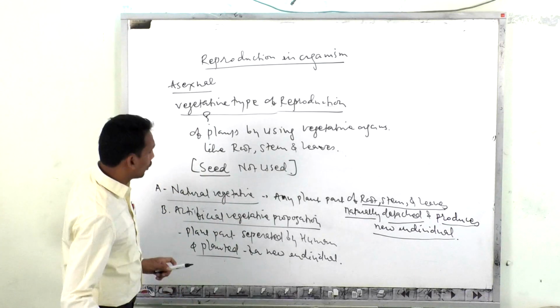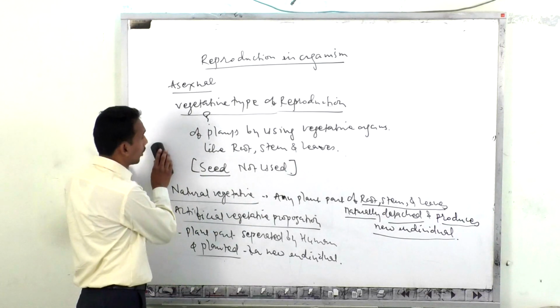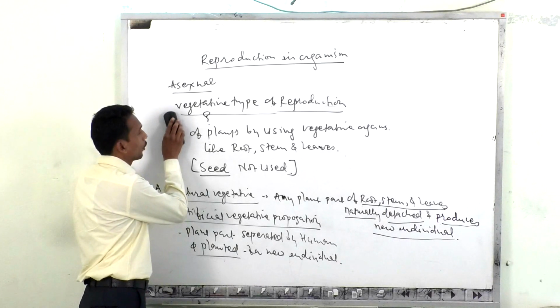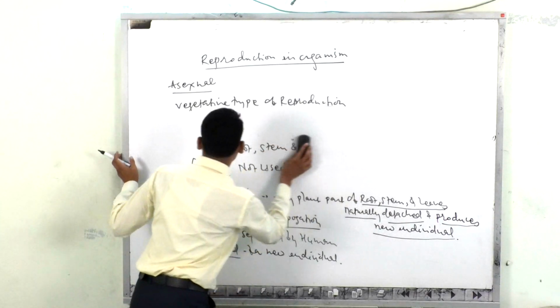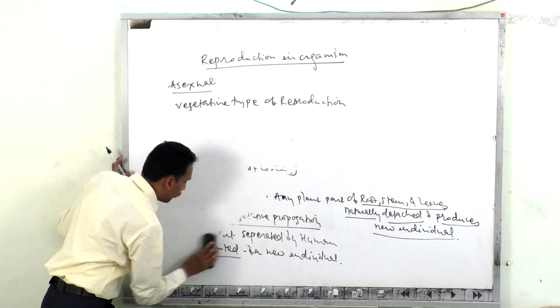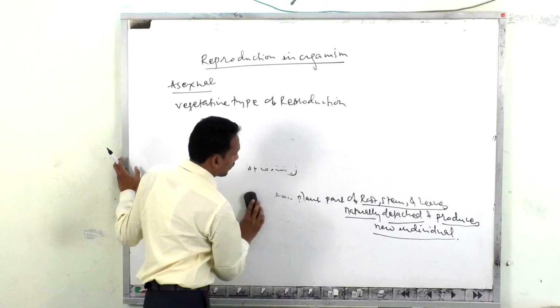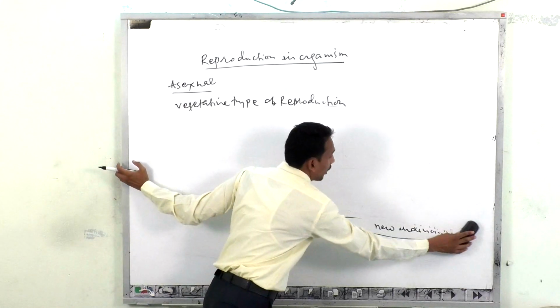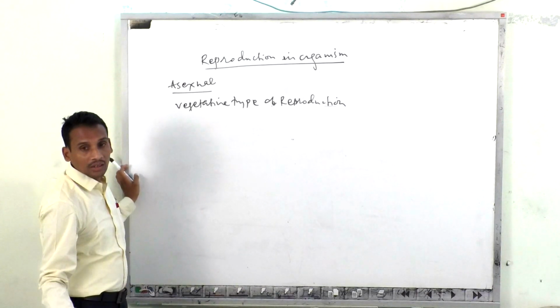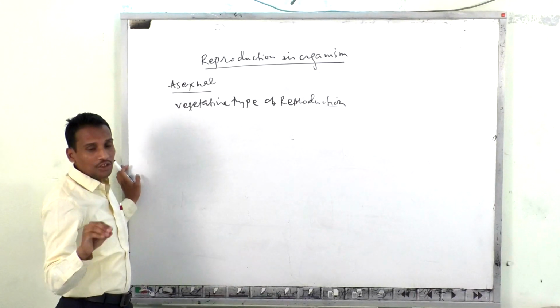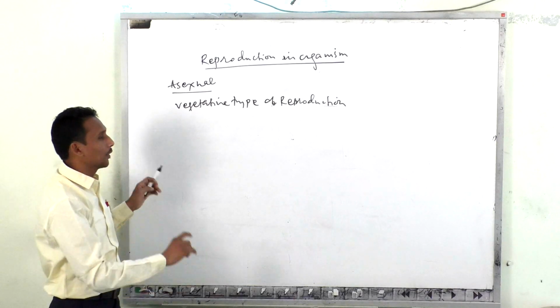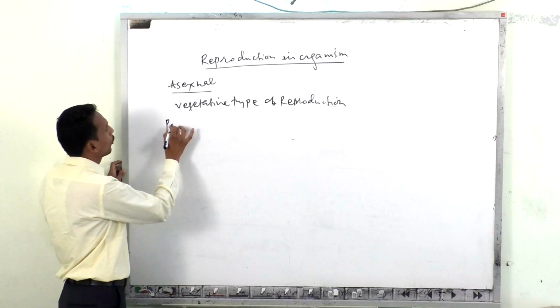Now we have to discuss the next part of vegetative reproduction or propagation. In both cases, artificial or natural, the plant part which has been used for the reproduction purpose is called a propagule.